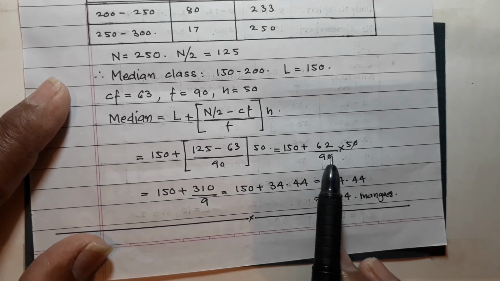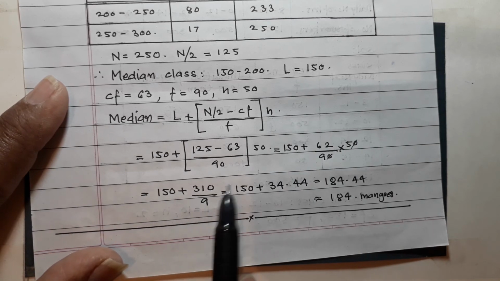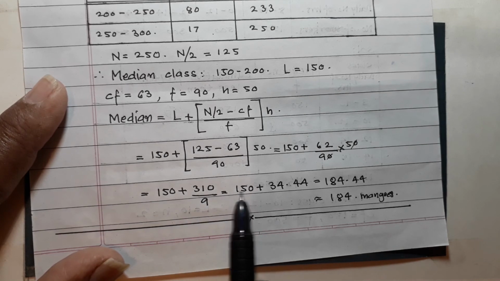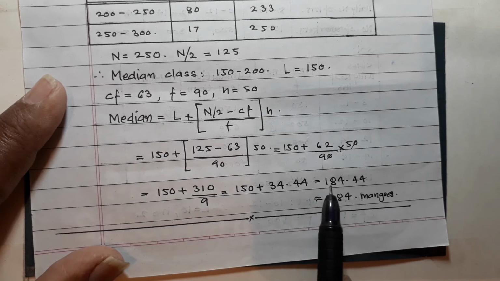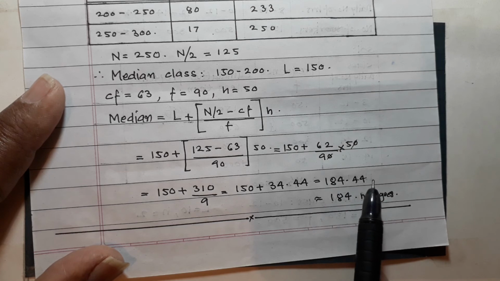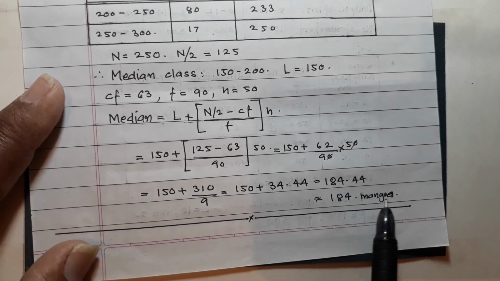These two zeros get cancelled, and then simplify this. So 150 plus 310 upon 9 is equal to 150 plus 34.4, is equal to 184.4. So approximately it is 184 mangoes.